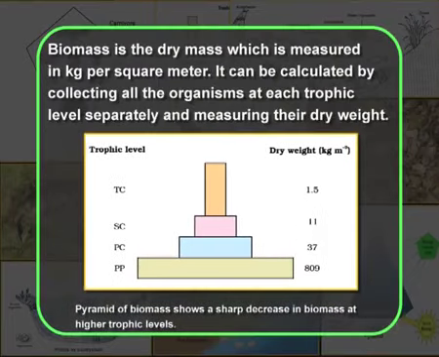Biomass is the dry mass, which is measured in kilograms per square meter. It can be calculated by collecting all the organisms at each trophic level separately and measuring their dry weight.